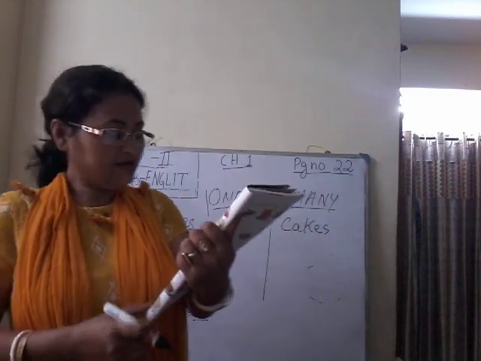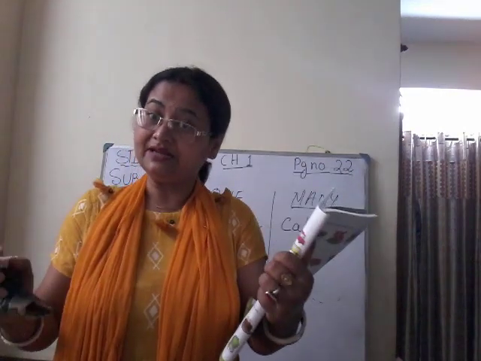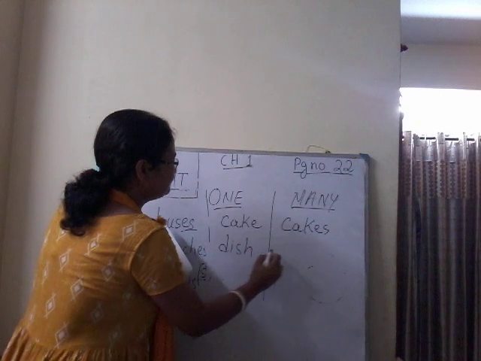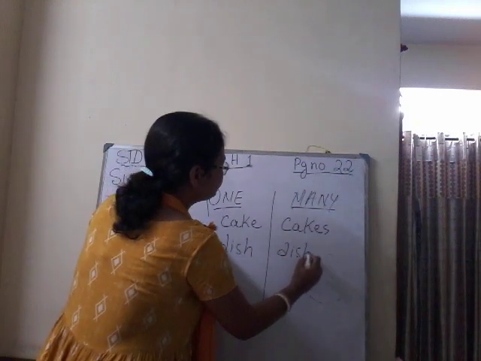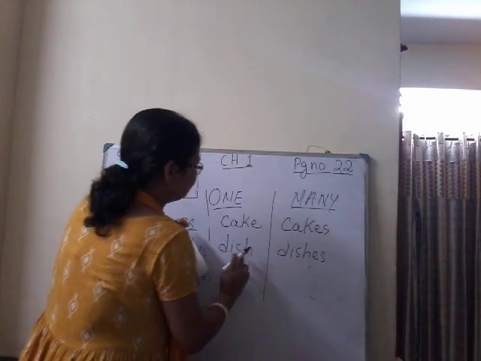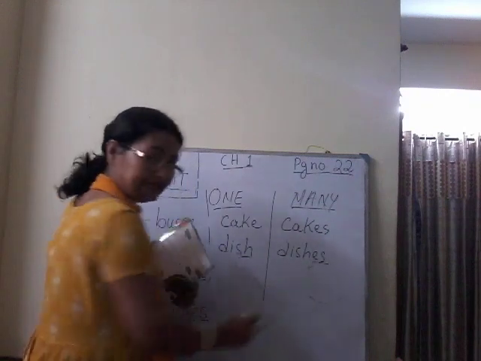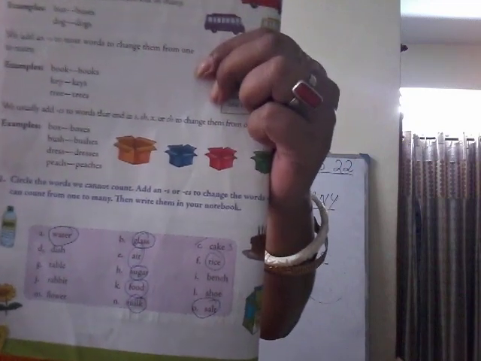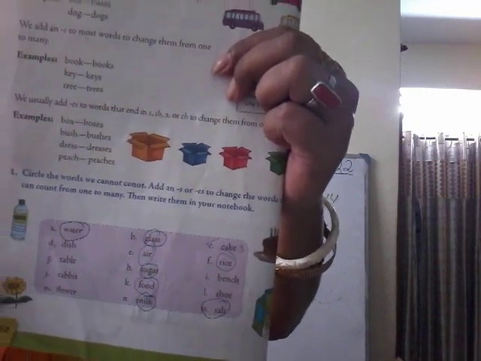This way. Now number D, dish. Dish we can count. So dish will become dishes. As we have seen that it ends with SH, we have added ES to it. Now number E is air. Can we count air? No. So we have encircled air.